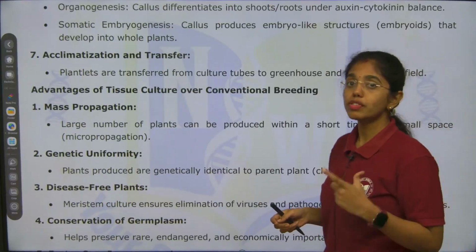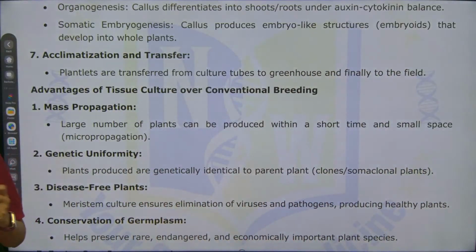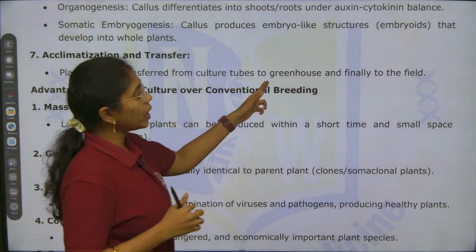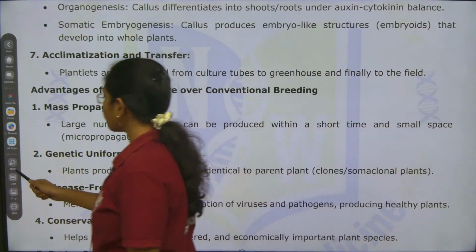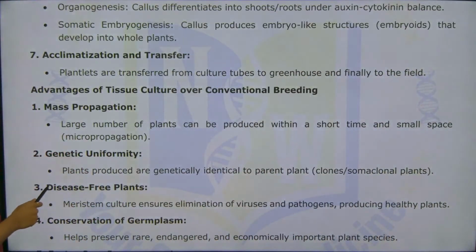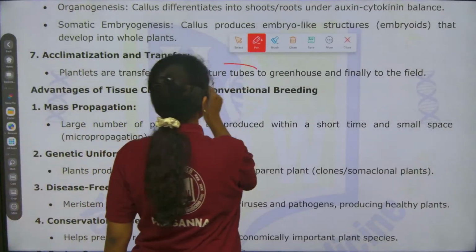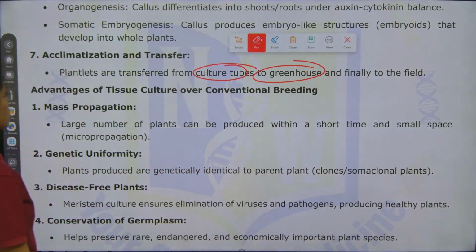The small plantlets which are produced after organogenesis will be transferred to the greenhouses. The plantlets are transferred from the culture tubes to greenhouses and finally to the field.